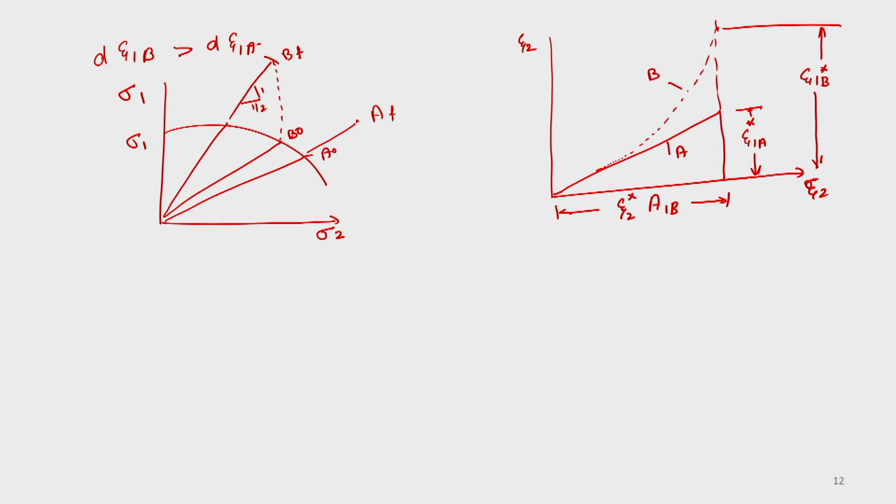The strain state just outside the neck is the maximum strain that can be achieved. The strains epsilon 1 star A and epsilon 1 star B are known as the limit strains. The analysis is repeated for different values of alpha naught and beta naught, and a diagram for the biaxial strain region can be established for this case. If you do experiments like this with different strain histories and plot epsilon 2 and epsilon 1, you will get the forming limit curve.